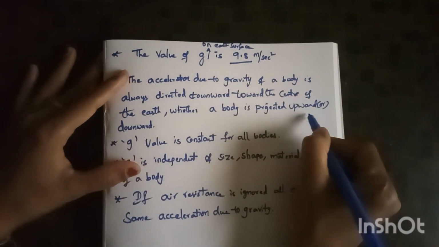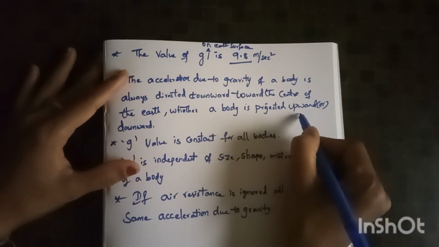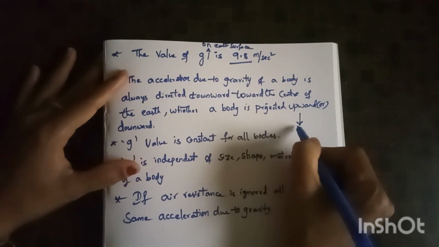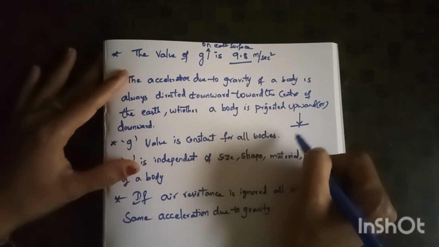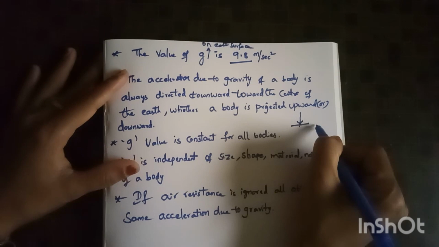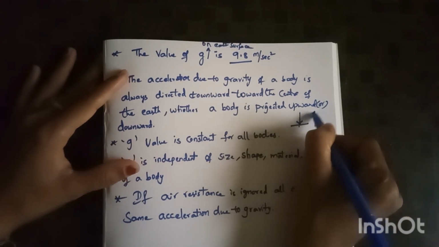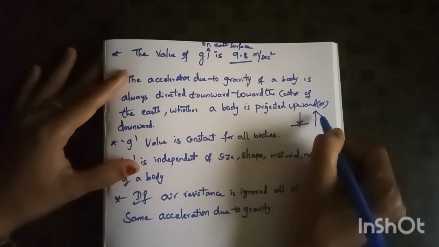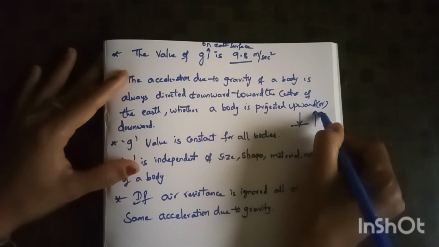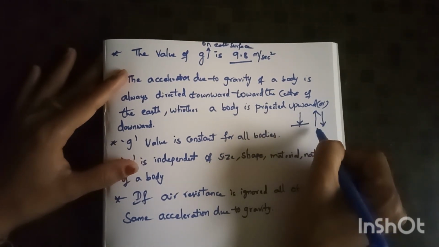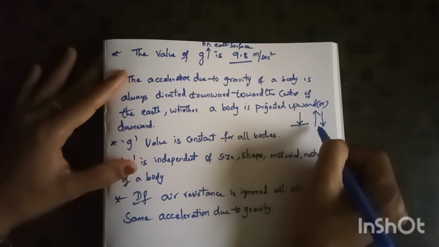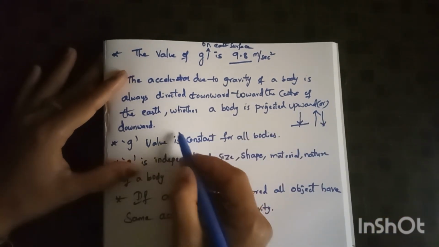Even if an object is projected upward, after projecting upward it automatically returns to the earth surface, so it is always directed towards the center of the earth.